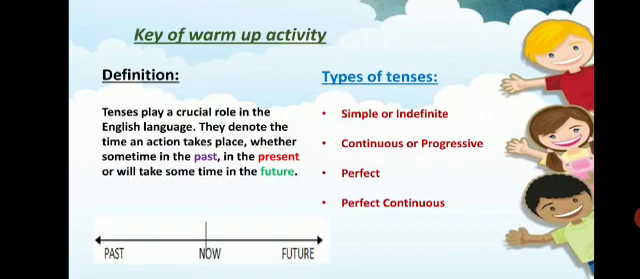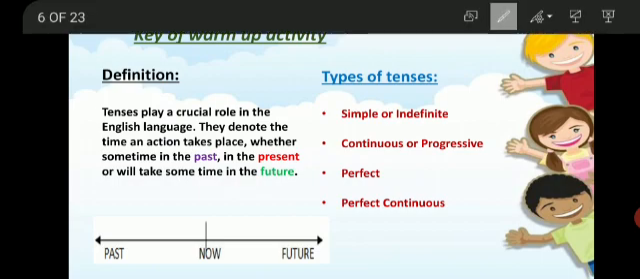Tense plays a crucial role in the English language because tense basically denotes the time of action, the time at which the action occurs or occurred. So you may say, according to the time, there are 3 time phases on which an action can take place: past, present and future. So basically tense is the time of the action.